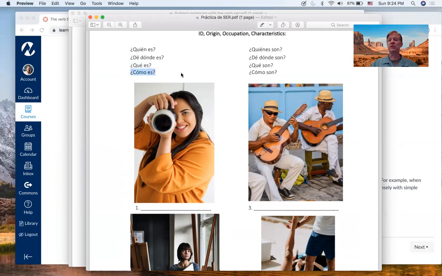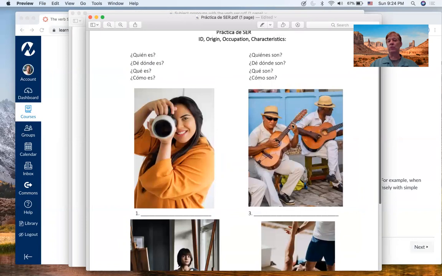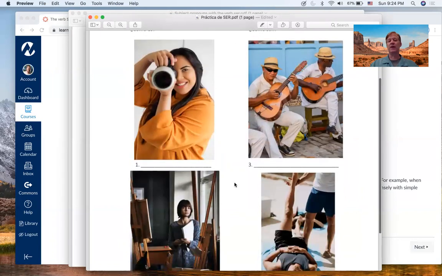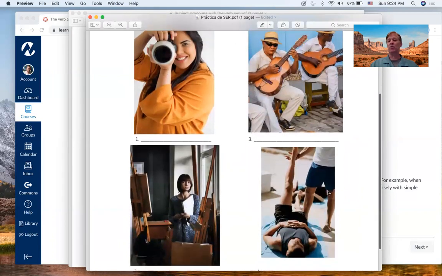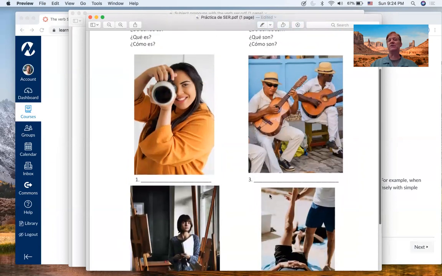And ¿cómo es? ¿Cómo es uses descriptive adjectives, which we will study in this module, but in a future unit. So there's not many words we know yet in order to do that. We'll probably come back to this handout at that time and practice this last question. But I can tell you how it goes. ¿Cómo es? Es joven, es trabajadora, es simpática, es morena, es baja. ¿Cómo son? We would do the same with them. ¿Cómo es ella? ¿Cómo son ellos? And practice those. ¿Está bien?